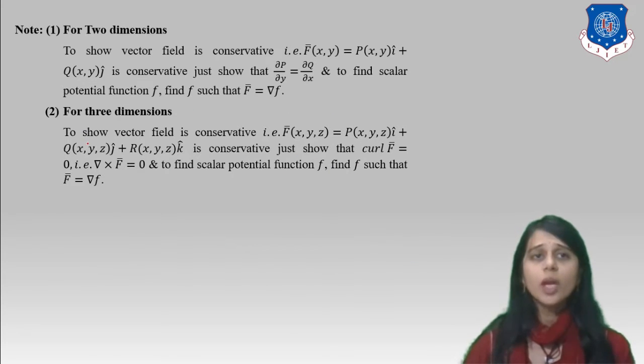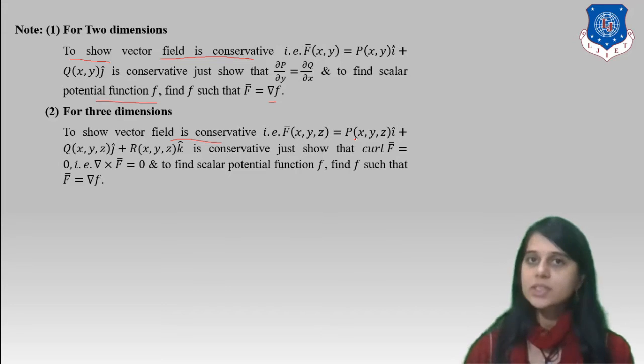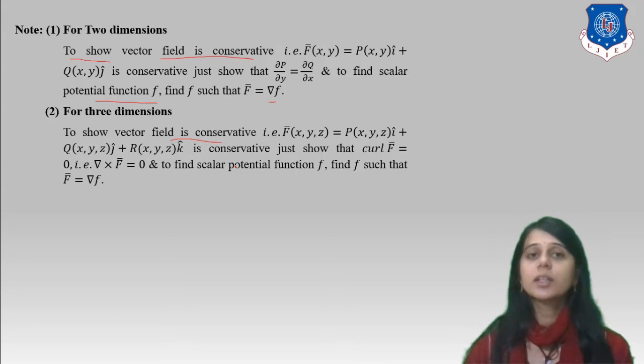Note, for two dimensions, to show that the vector field f bar(x,y) = p(x,y) i caret + q(x,y) j caret is conservative, we just show that del p by del y equals del q by del x, and find the scalar potential f such that f bar equals nabla f. For three dimensions, to show that the vector field f bar(x,y,z) = p(x,y,z) i caret + q(x,y,z) j caret + r(x,y,z) k caret is conservative, just show that curl of f bar equals 0.